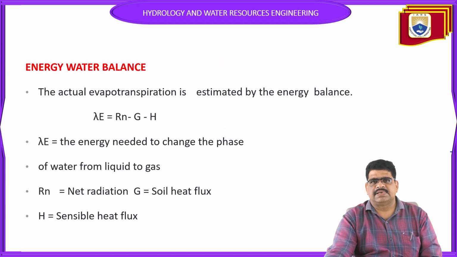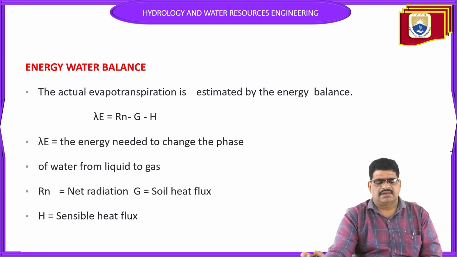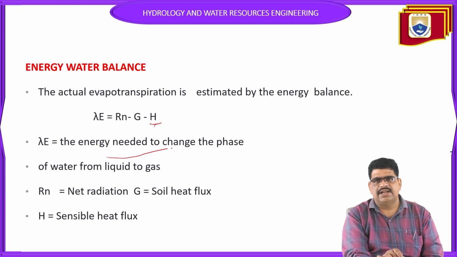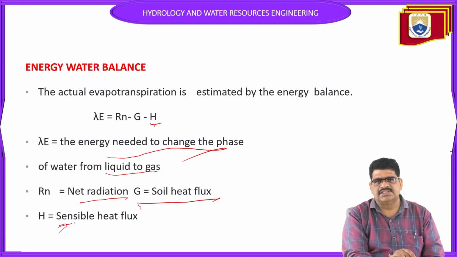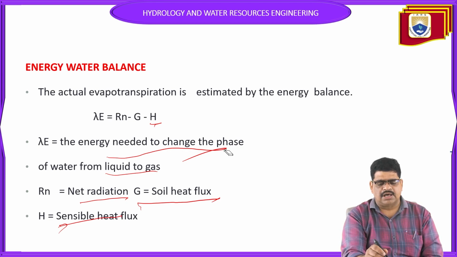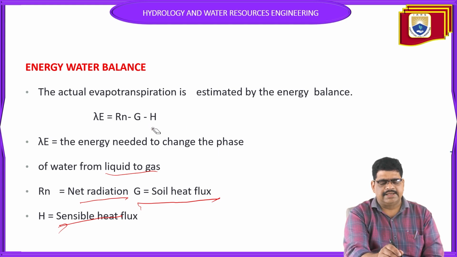Next, the energy balance method. In the energy balance method, the actual evapotranspiration is estimated by energy balance. Here, lambda E is equal to Rn minus G minus H. Lambda is the energy needed to change the phase of water from liquid to gas, Rn is net radiation, G is soil heat flux, and H is sensible heat flux. By applying this formula, you find the evapotranspiration by the energy balance method.